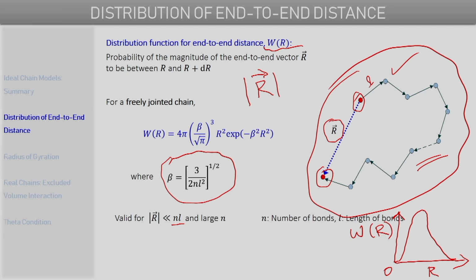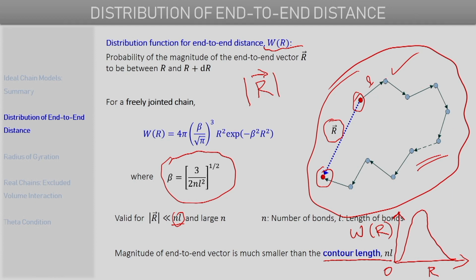Now as we just discussed, small n is the number of bonds and small l is the length of a bond. This quantity nl actually has a name, and it is referred to as the contour length of a polymer chain. The contour length of any polymer chain is basically its length as measured by moving along the backbone of that polymer chain.